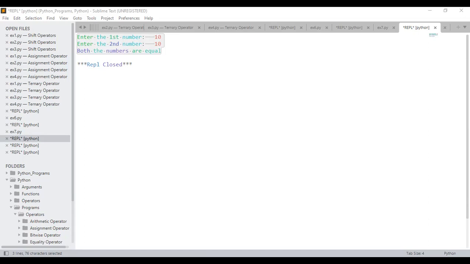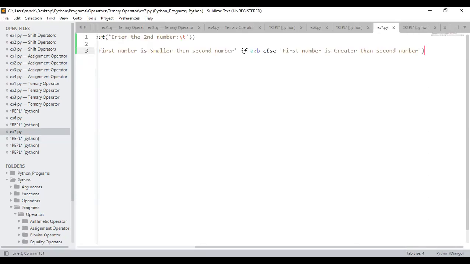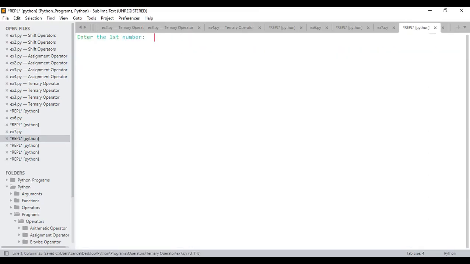Next, let me just come back to the Sublime Text. In this Sublime Text, I'll just save it, execute this. 20 I will tell, or else 10 I will tell, 20 I will tell. First number is smaller than second number. That is true, correct, right? First number is smaller than second number.